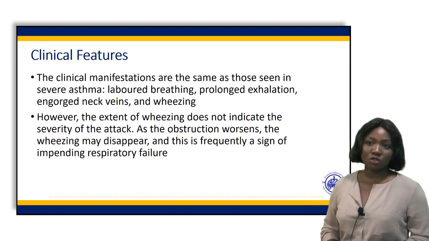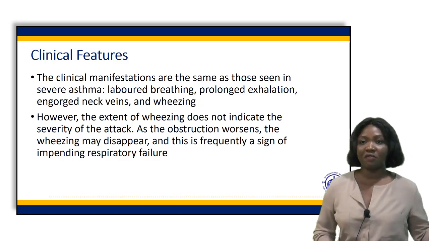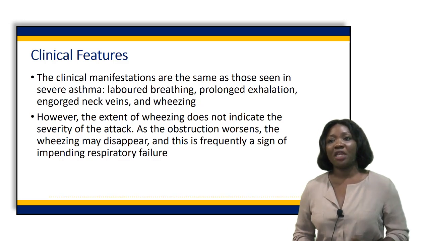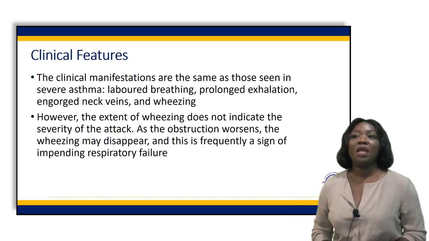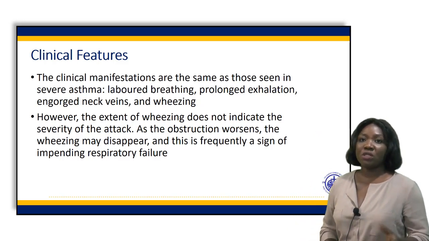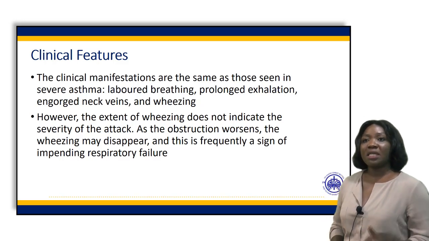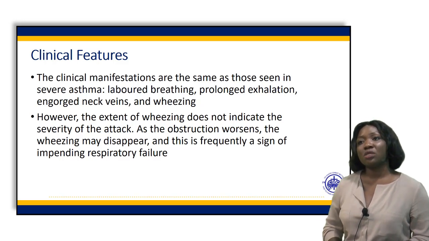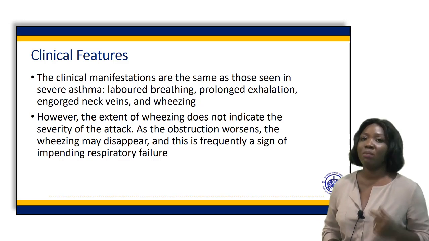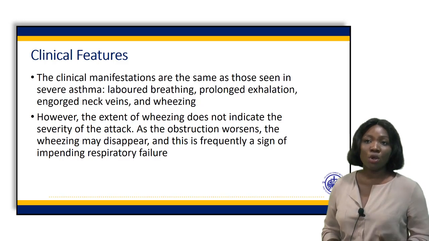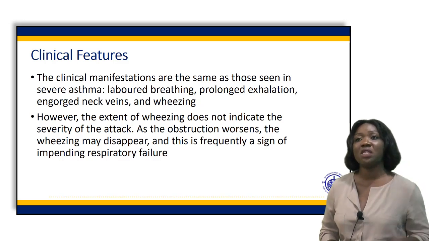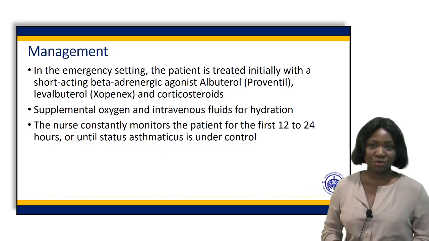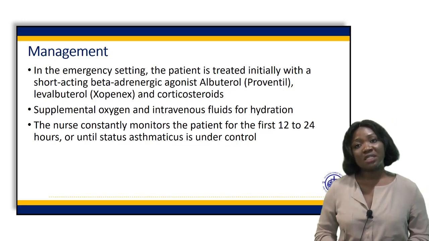Clinical manifestations of status asthmaticus include those of asthma, that is wheezing, coughing, difficulty breathing, rapid pulse, and the others, but they can be more exaggerated and more severe, and patients can get more labored breathing, prolonged exhalation, engorged neck veins, and other symptoms. Status asthmaticus is a serious emergency and should be considered as such.